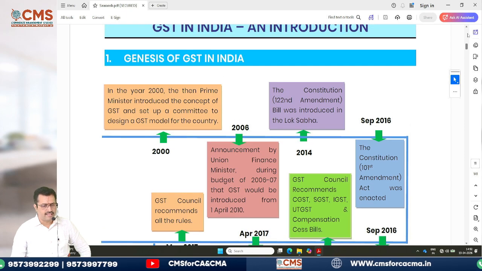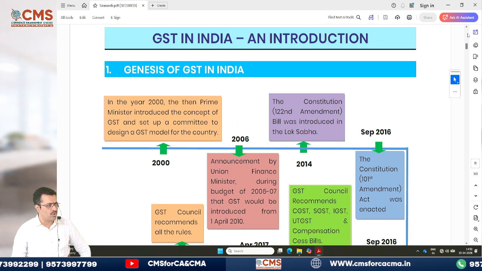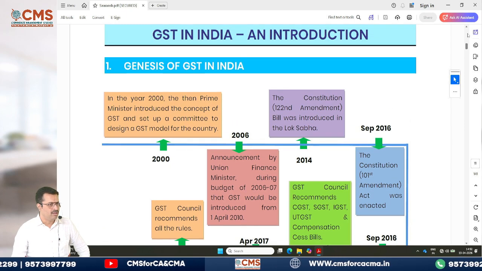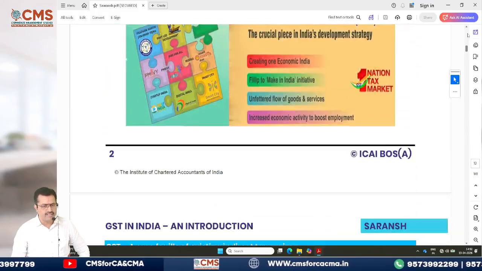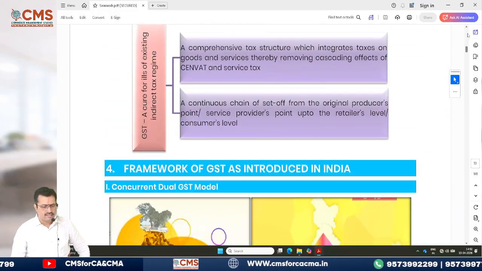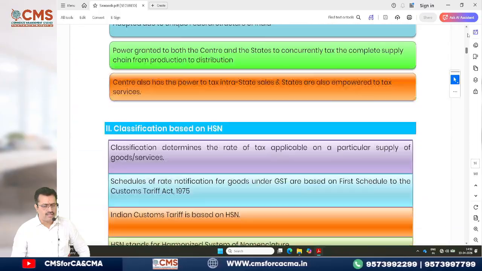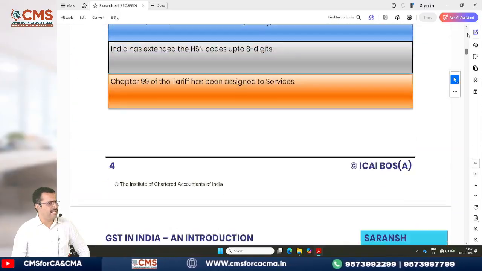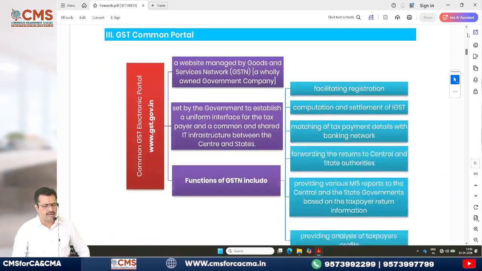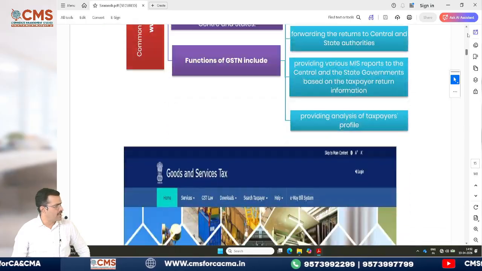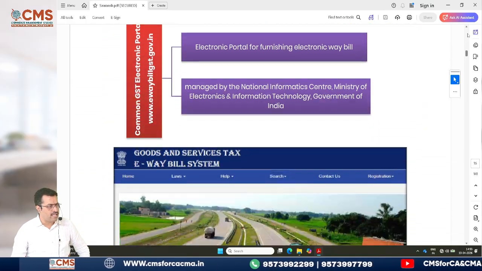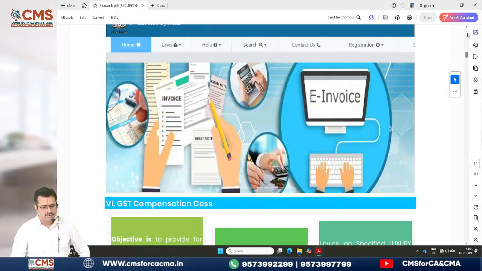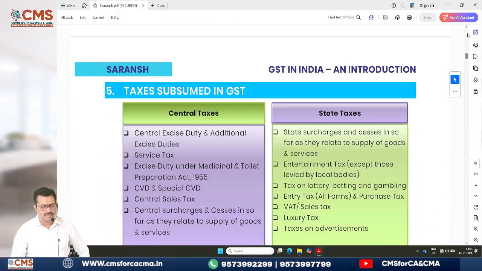So if you see like this, genesis of GST, I don't know how many of you have gone through this. First of all, please go through this. This is the journey of GST. What is the need of GST he is giving? Yes. Then he is giving you when it was introduced. Everything in detail they have mentioned, my dear. Then GST common portal they have given. Yes. They have given you examples of GST common portal, e-way bill system. Then compensation cess they have given.